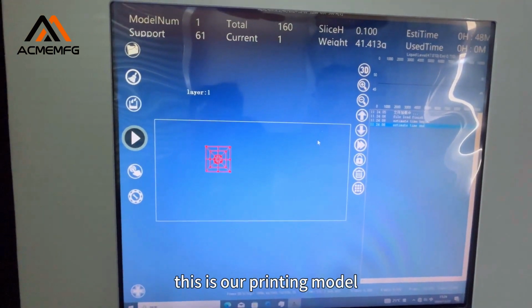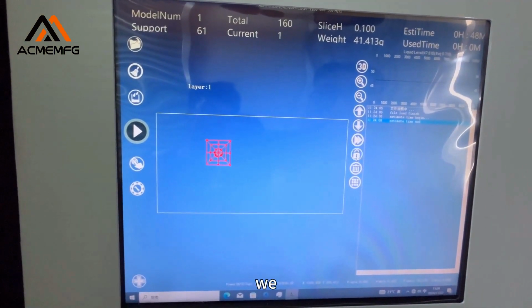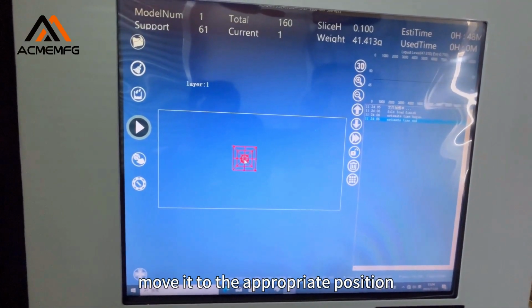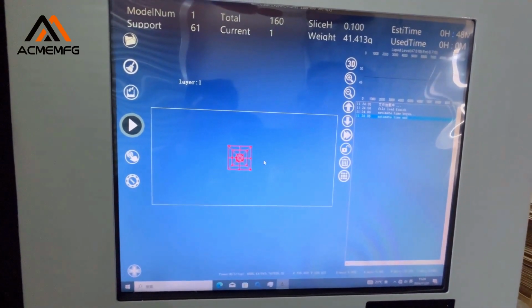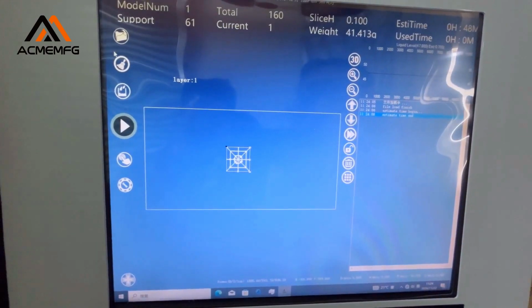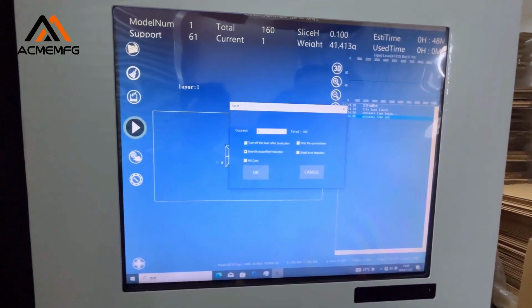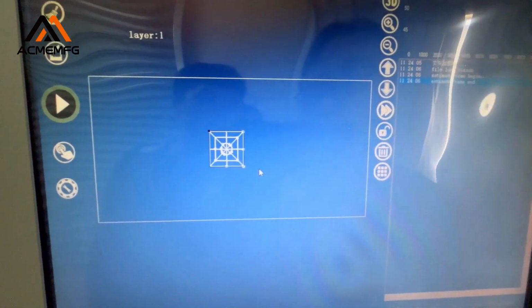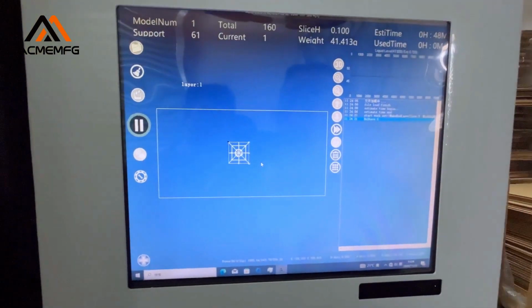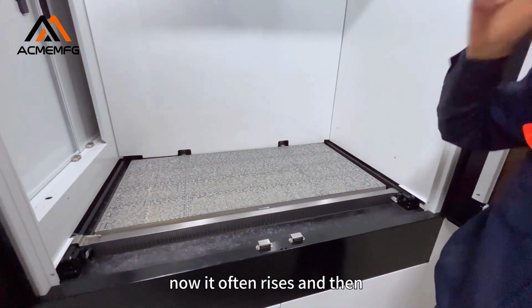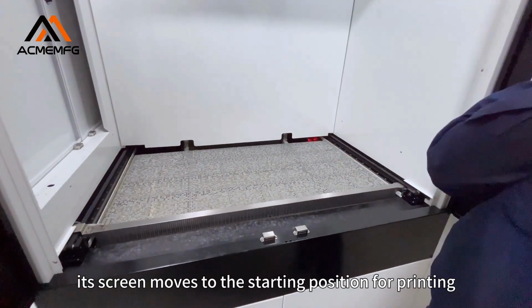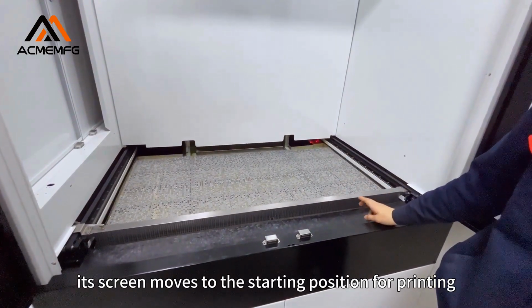This is our printing model. We move it to the appropriate position. Then click Start Printing. Now, it often rises, and then its screen moves to the starting position for printing.